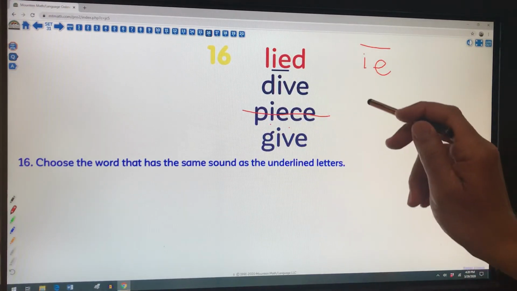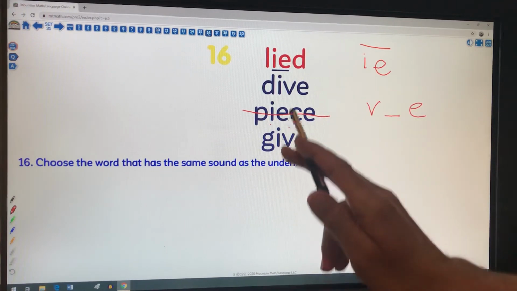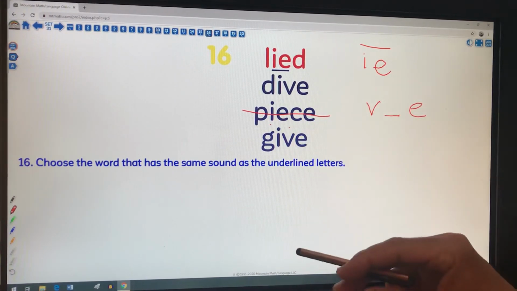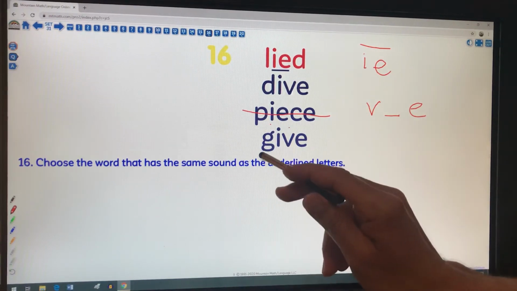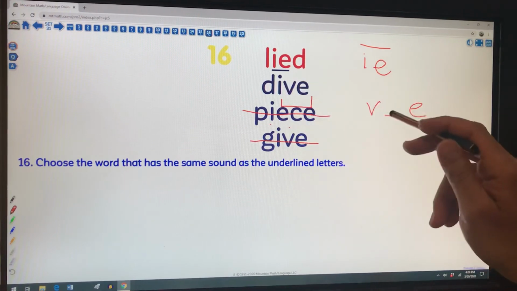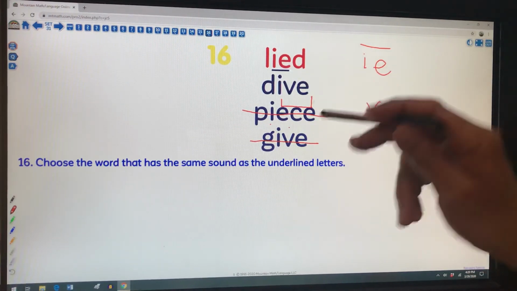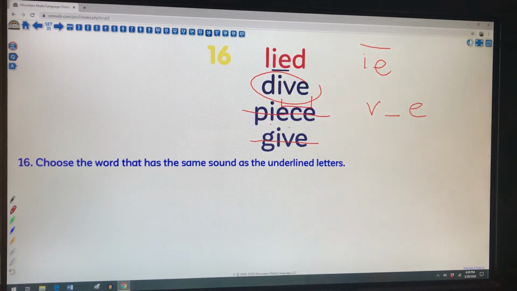Now I do have a vowel consonant E in these next two examples, but one of them is going to give me a different sound than the I sound. If, I. It's not going to be this one here. I'm thinking that dive, I, lied. This word here, the word dive, has the same sound as the underlined letters in the word lied.